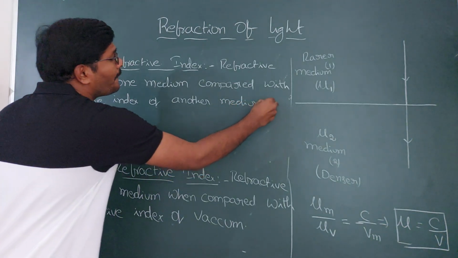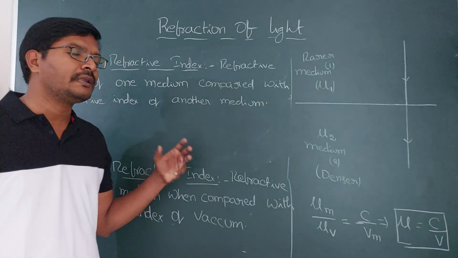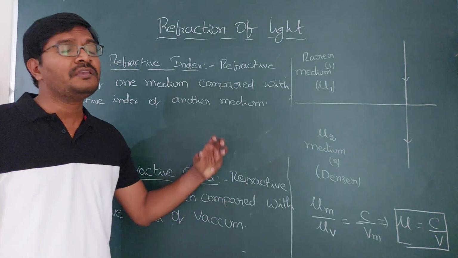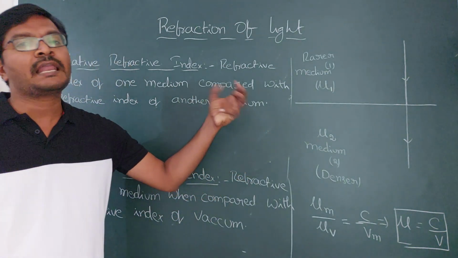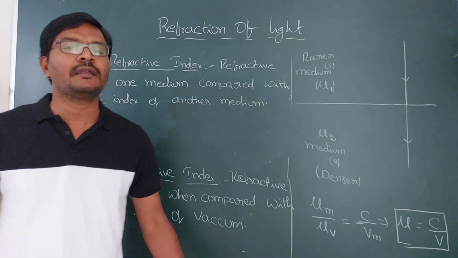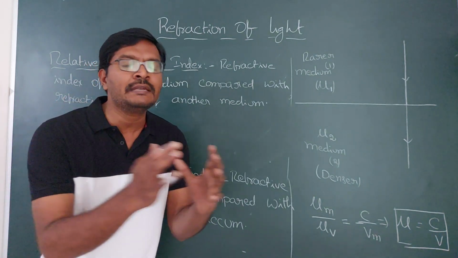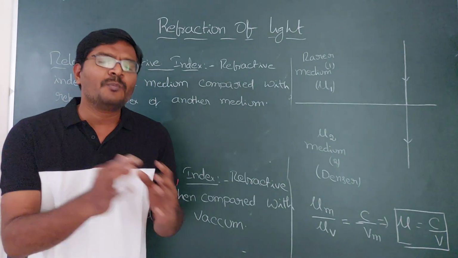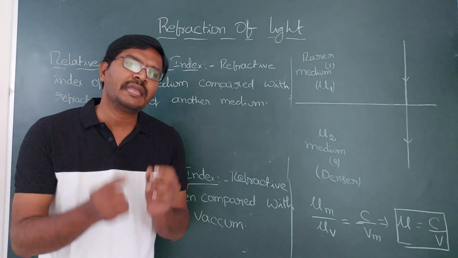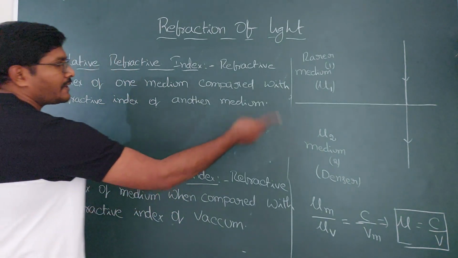So why do we need to compare? Because velocities are related to the nature of the mediums only. If you compare the refractive indexes, you will get how many times velocity is going to decrease or how many times velocity is going to increase. By comparing refractive indexes, you will get how many times velocity is going to change. To get that relation, you need to compare the refractive indexes.